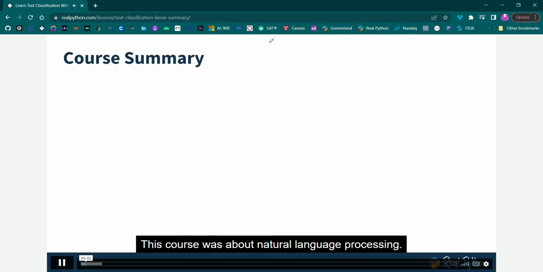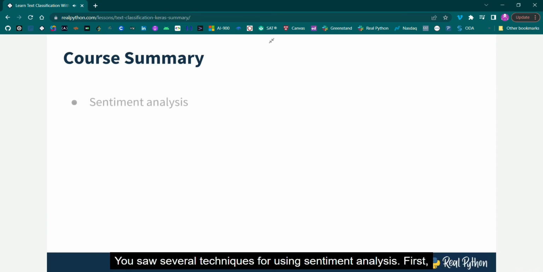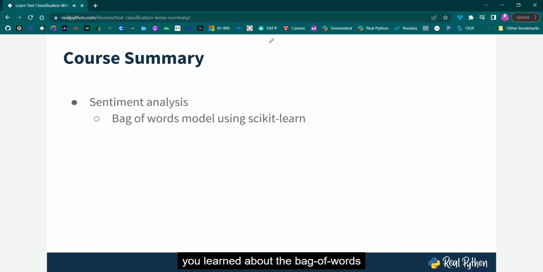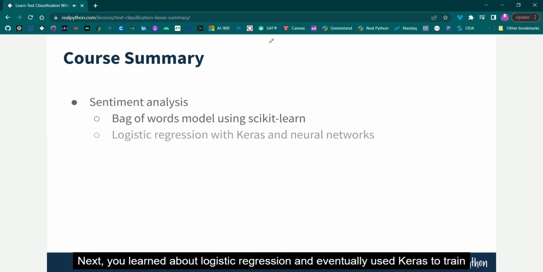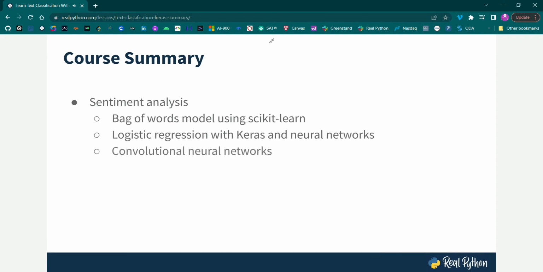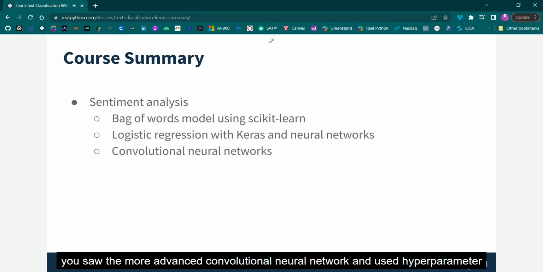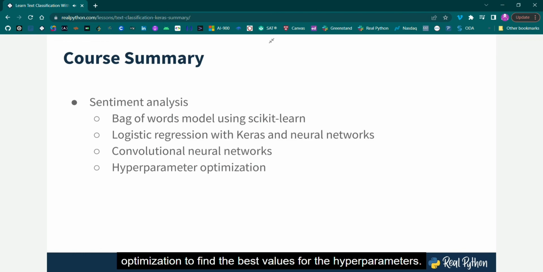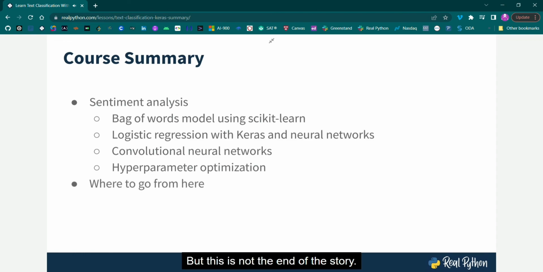This course was about natural language processing. You saw several techniques for using sentiment analysis. First, you learned about the bag of words model and used scikit-learn to create a baseline model. Next, you learned about logistic regression and eventually used Keras to train a model with a neural network. Finally, you saw the more advanced convolutional neural network and used hyperparameter optimization to find the best values for the hyperparameters. But this is not the end of the story.